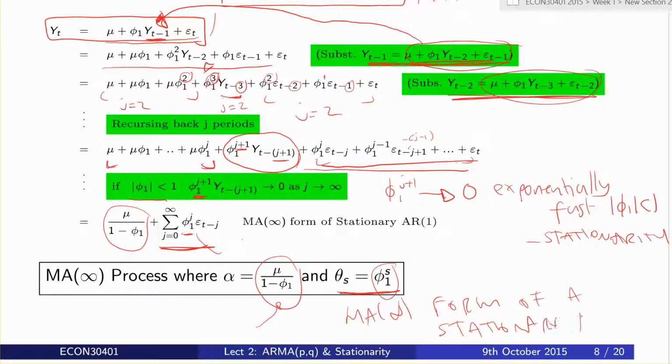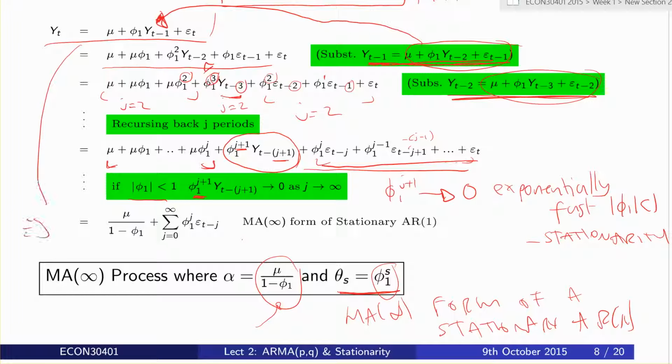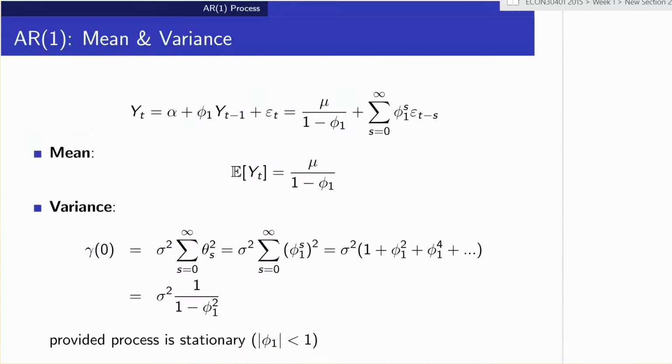Once we have this, we can use the general formulas for the mean, the variance, and the covariance of an MA infinity process. So when the absolute value of phi1 is less than 1, these two are equal to each other; this means yt is equivalent to this. We want the variance of this. Because we just re-expressed it, we can find the variance, mean, and covariance of this, which is just an MA infinity model with some particular coefficients. This is why these MA infinity results are very useful for deriving general properties.